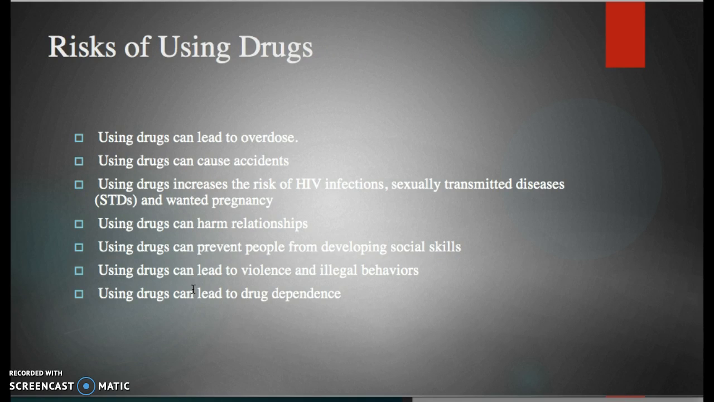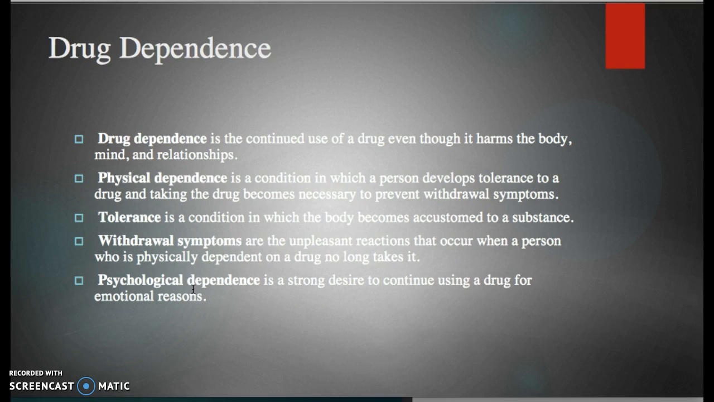So here's the risk of using drugs. Using drugs can lead to overdose. Using drugs can lead to accidents. Using drugs can increase the risk of HIV infections, sexually transmitted diseases, also known as STDs, and unwanted pregnancies. Using drugs can harm relationships. Using drugs can prevent people from developing social skills. Using drugs can lead to violence and illegal behaviors, and using drugs can lead to drug dependence.